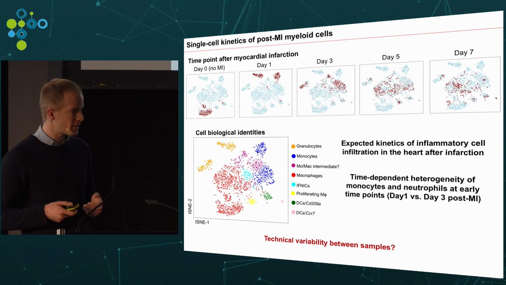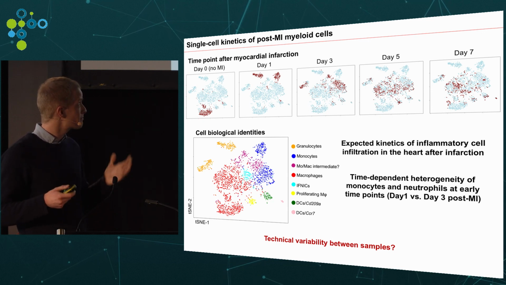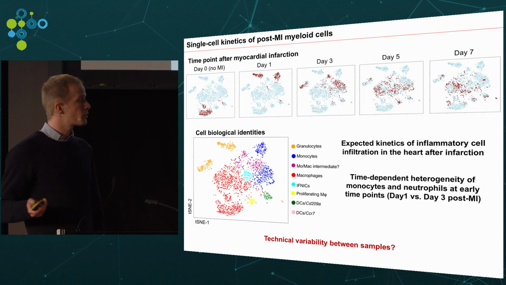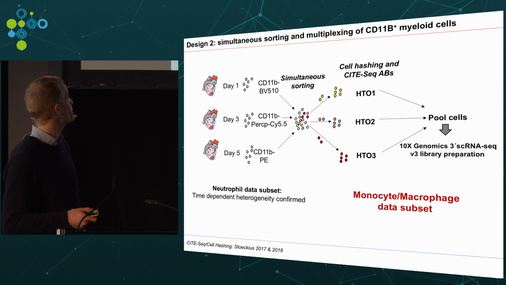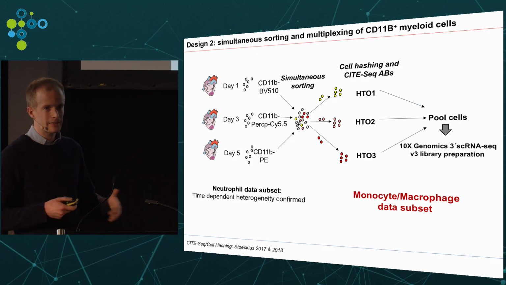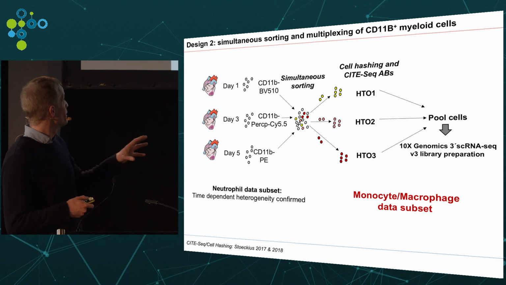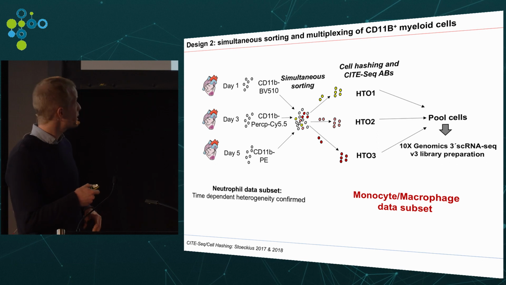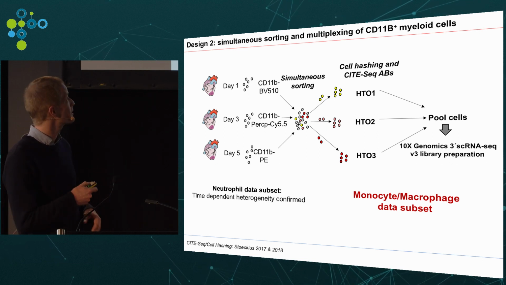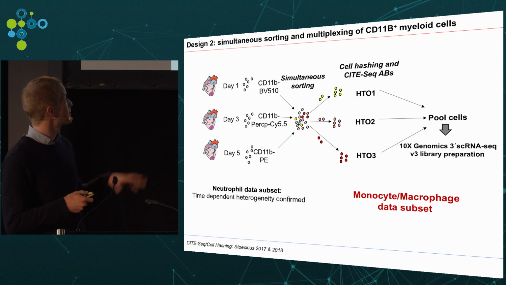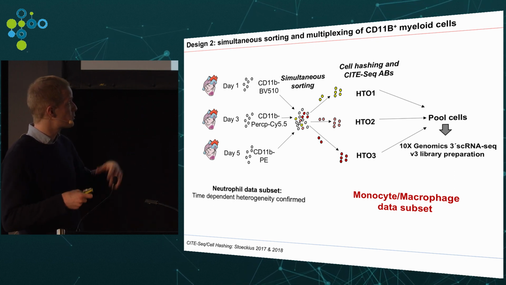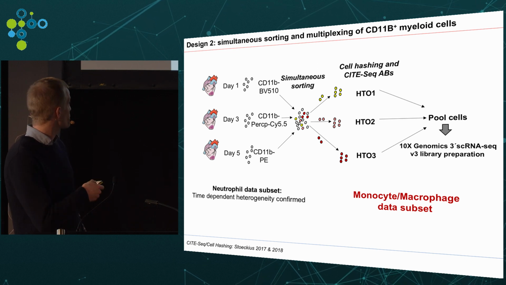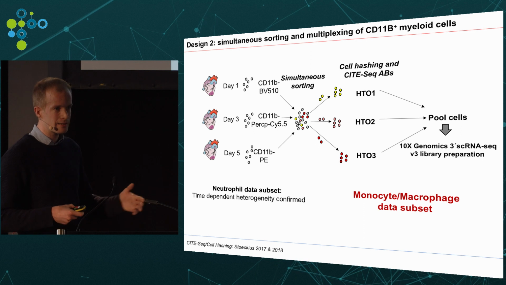So some of these data are a bit surprising to us. So we wondered whether this heterogeneity could also be due to technical variability between samples. So we did very recently a validation experiment where we try to get rid of most of the bias that can be a problem in these models. So from 3 early time points after infarction, so 1, 3, and 5 days, we obtained all the myeloid cells in a single sort, and then labeled them with cell hashing antibodies and also a few CITE-seq antibodies, and then pooled the cells again for a multiplex run, once again using the 10x pipeline. So I won't talk about neutrophils anymore, but we could confirm our first data and time-dependent heterogeneity of these cells,